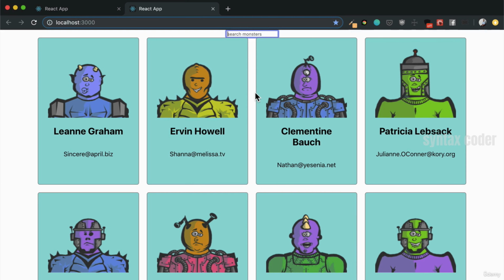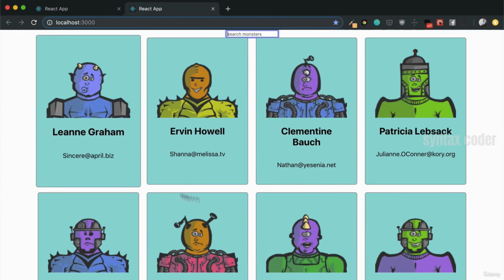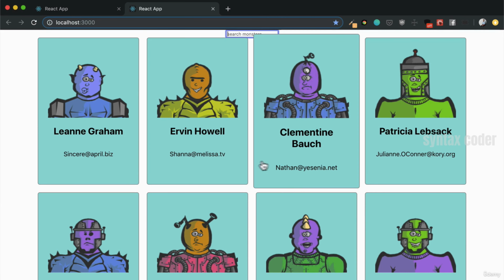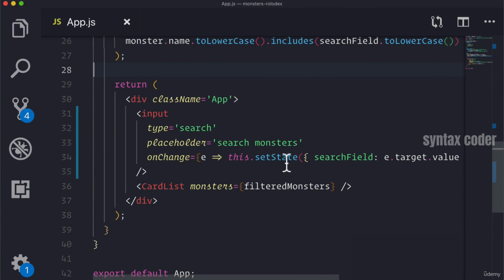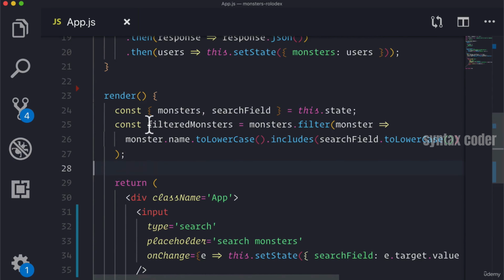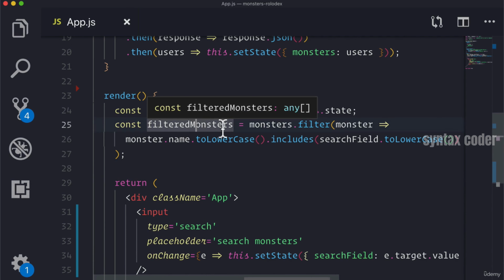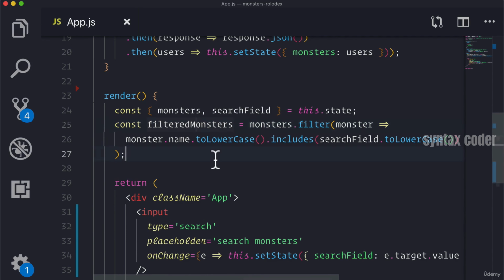Now, we'll notice that our component is actually re-rendering every time. This is because whenever setState is called and the properties change, React re-renders our component. It recalls the render method, which means that our filteredMonsters is actually getting called again.